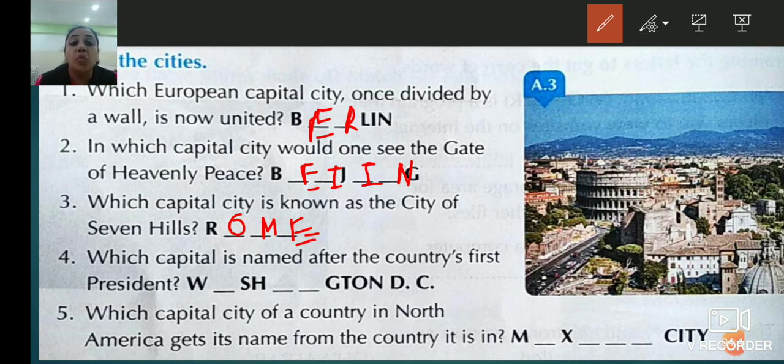Fourth number, which capital city is named after the country's first president? The letters are W dash SH dash dash GTON DC.